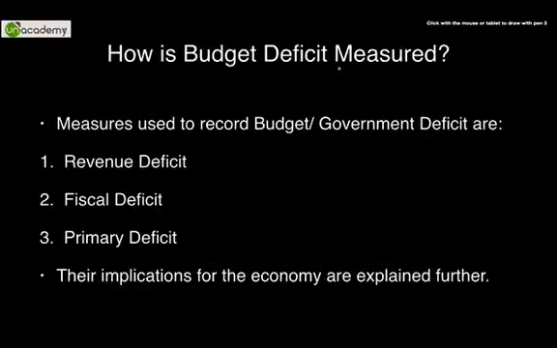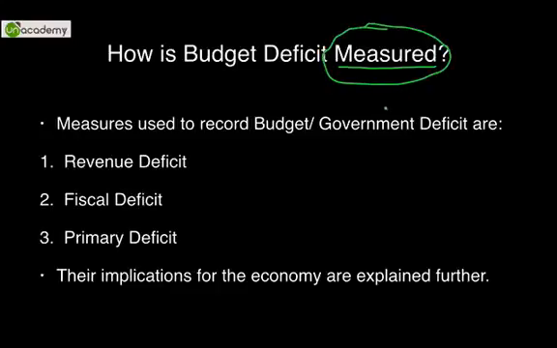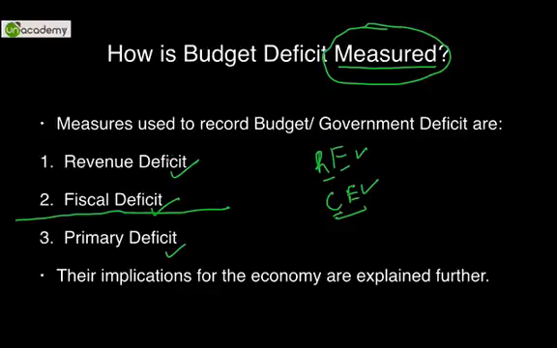Now, if we have to measure the budget deficit, what are the separate ways of measuring it? We know that there is a deficit, but how do we measure it? We measure it on the basis of the kind of expenditures. As we discussed in the first part of fiscal policy, there are certain expenditures such as revenue expenditures and certain are capital expenditures. So, on the basis of the type of expenditure, revenue and capital, we decide whether it is a revenue deficit, a fiscal deficit, or a primary deficit. Primary deficit is only an extension to these two deficits. What we have to understand are revenue and fiscal deficit.